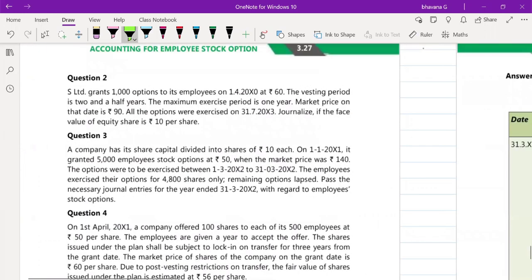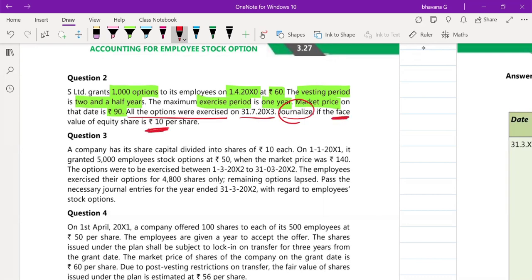Illustration number 2. In illustration number 2, they say S Limited grants 1,000 options to its employee on 1/4/2010 at 60 rupees. 60 rupees is the exercise value. The vesting period is 2.5 years and the exercise period is 1 year. Market value of the option is 90 rupees. They tell that all the options were exercised on 31/7/2013. They have told you to journalize if the face value is 10 rupees.